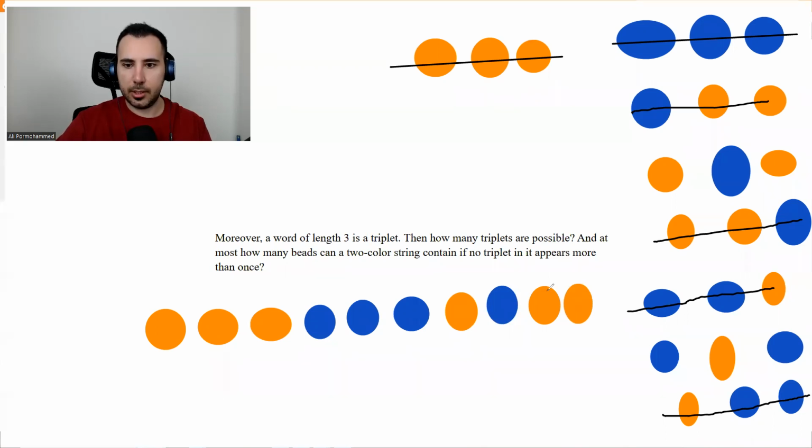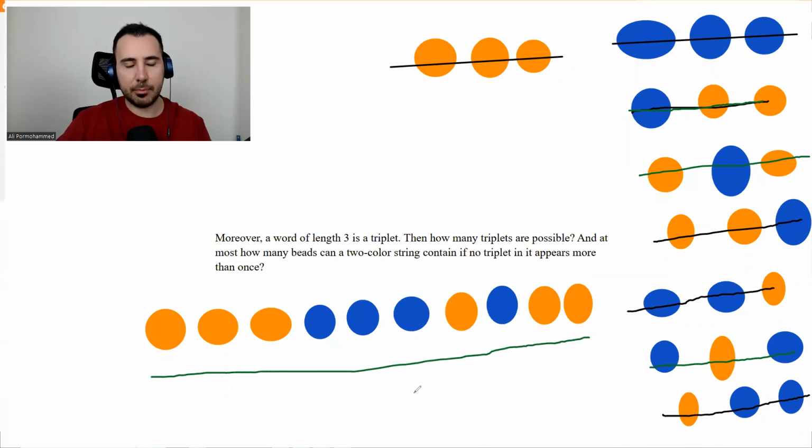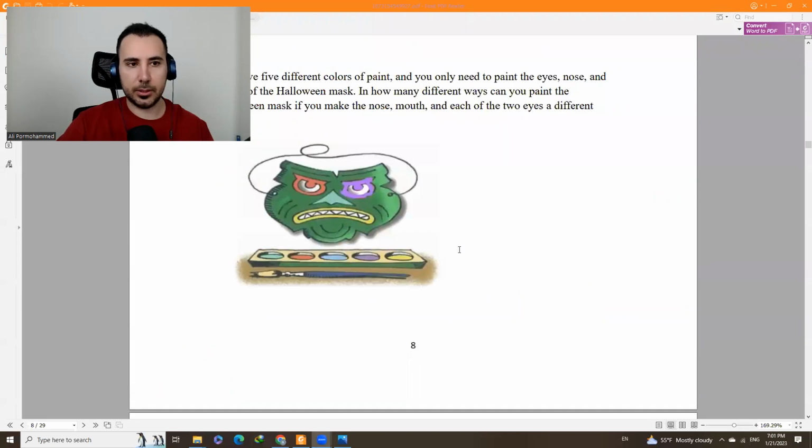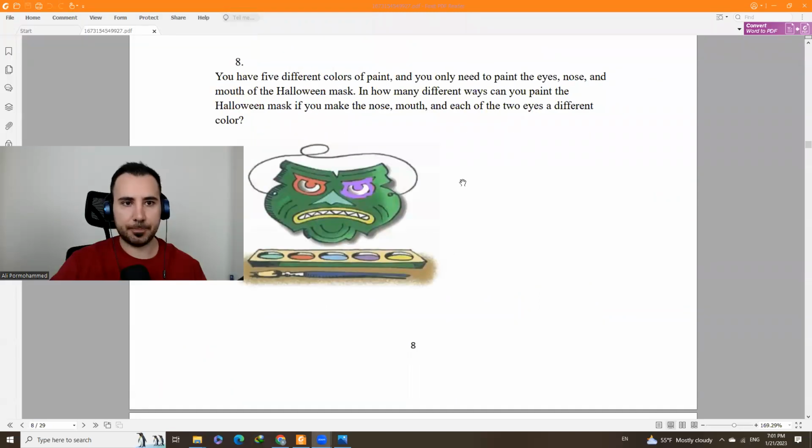Okay, let's check. Blue, orange, orange. We have used it here. Okay, orange, blue, orange. This one. And 2 blues and orange between them. These 3 will be here. And we haven't used any of them 2 times. So in this case, the maximum will be 10 beads. Previously it was 5, now it's 10. Okay, that's the answer. Let's go question 8.